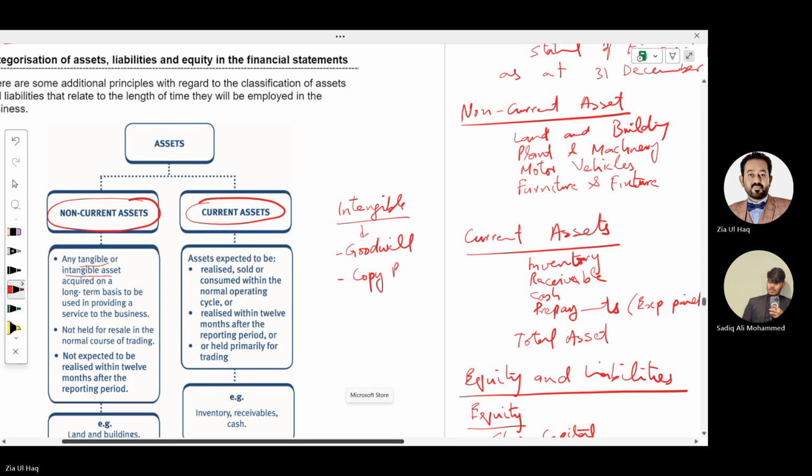copyrights, patents. What are these things? We will learn in future. Just remember the name. Intangibles are those assets that cannot be seen or touched. Examples are goodwill, copyrights, and patents.